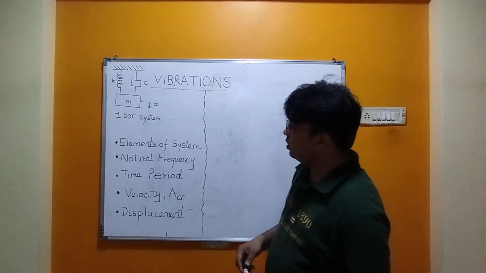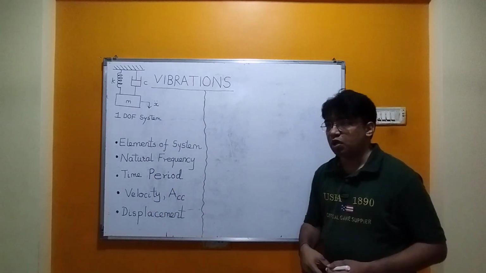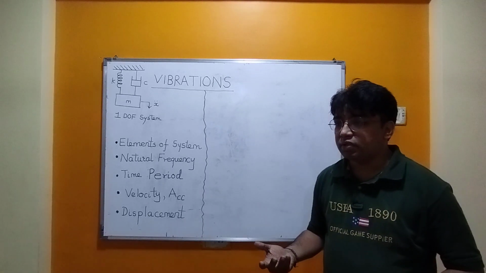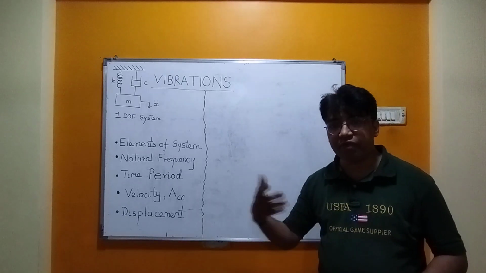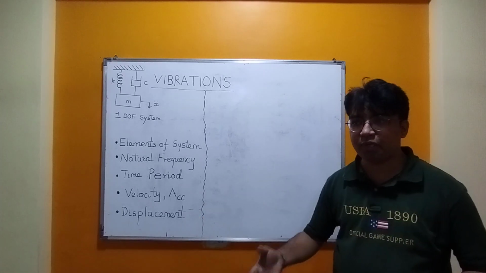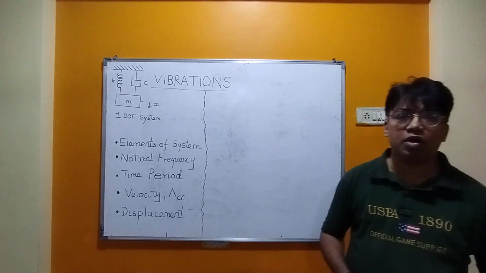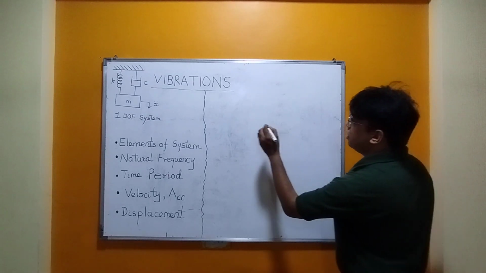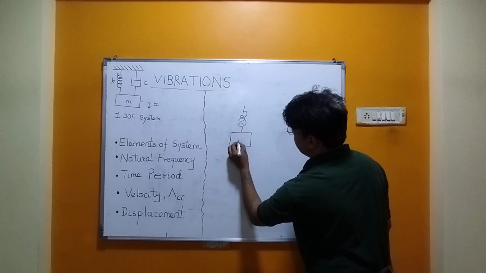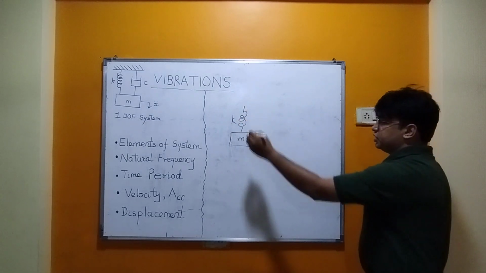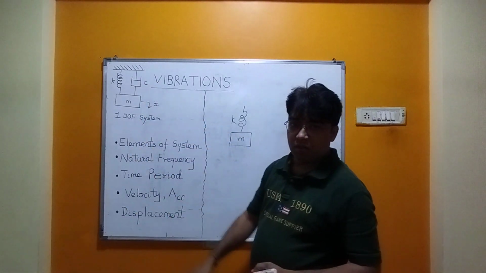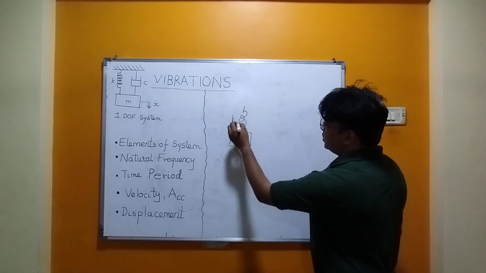So now what is meant by natural frequency? Coming to the point about natural frequency, I can tell that when a system is let into free vibration, it vibrates on its own with a particular frequency, and that frequency is called the natural frequency. Consider a single degree of freedom system like this. So this is the mass and this is the K. So this is a system. I am not talking about the damper. I shall be speaking about it in the later half of the lecture. So this is the mass, this is the stiffness.